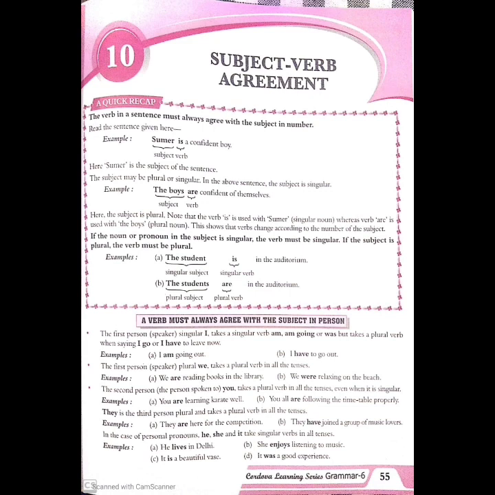And in the case of personal pronouns he, she and it, what do we have to use? We have to use singular verbs. He lives in Delhi. So he is the personal pronoun and the verb lives is a singular verb. She enjoys listening to music. So enjoys, which form is it in? The verb enjoys is in singular form. She enjoys listening to music.